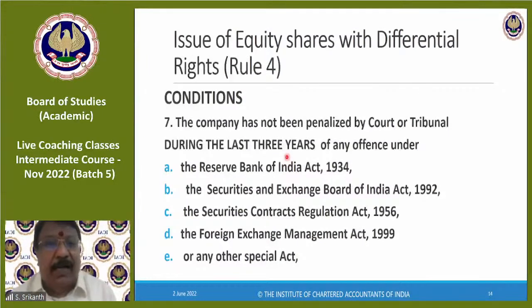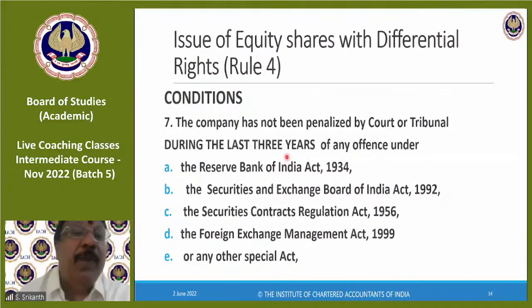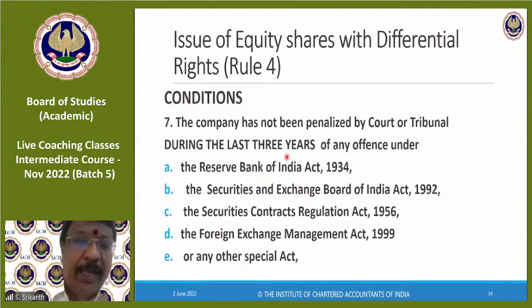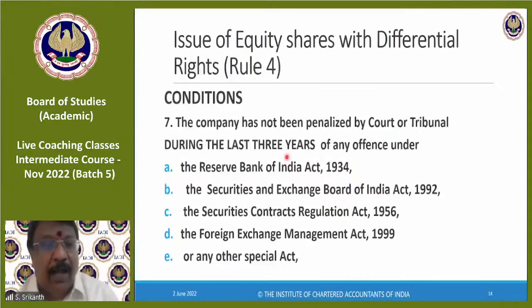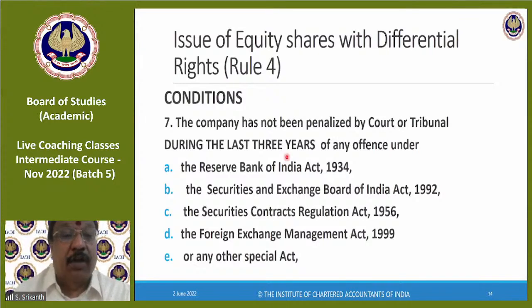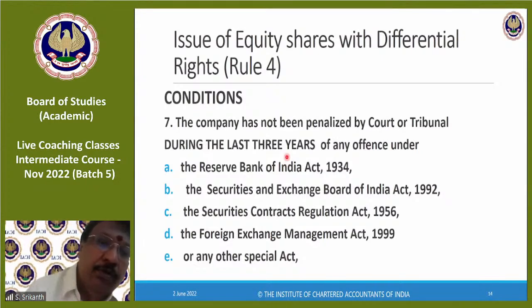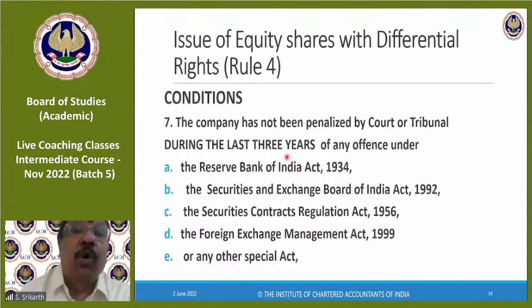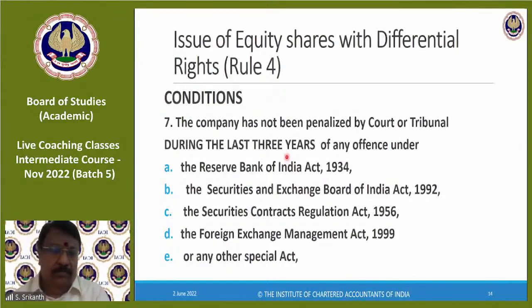The company has not been penalized by a court or tribunal during the last 3 years of any offense under the RBI Act, SEBI, SCRA, FEMA, or any other special act like SARFAESI. These are all special enactments, so you have to ensure that there is no offense. You should not have been penalized. Okay. Right. Good.